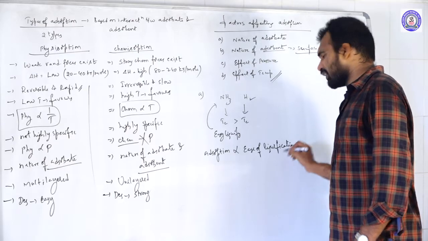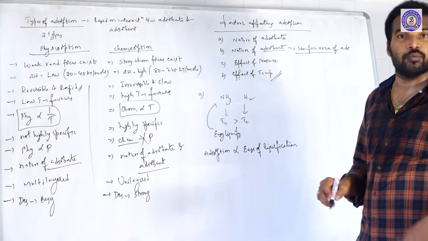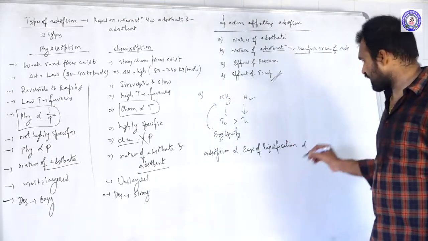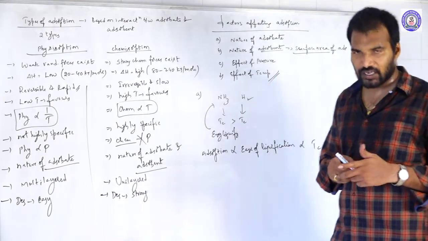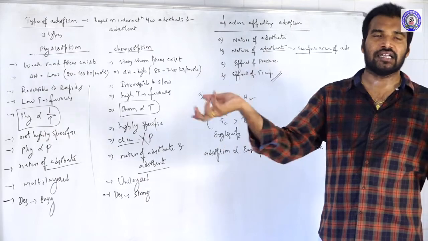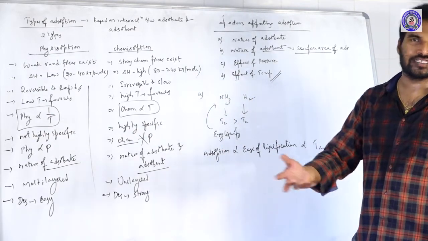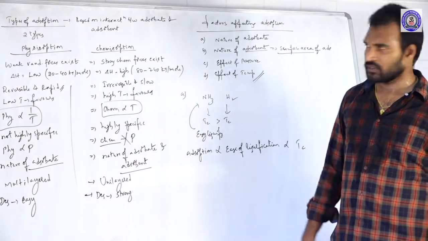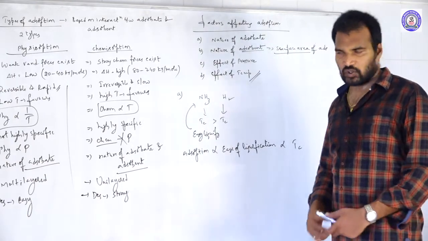That means the gas which can easily be liquefied can be adsorbed more than others. And this ease of liquefaction is directly proportional to critical temperature. Sometimes they may give you A, B, C, D and their critical temperatures in brackets. So the gas whose critical temperature is higher can be adsorbed more than others. Like this, the nature of adsorbate affects the adsorption.